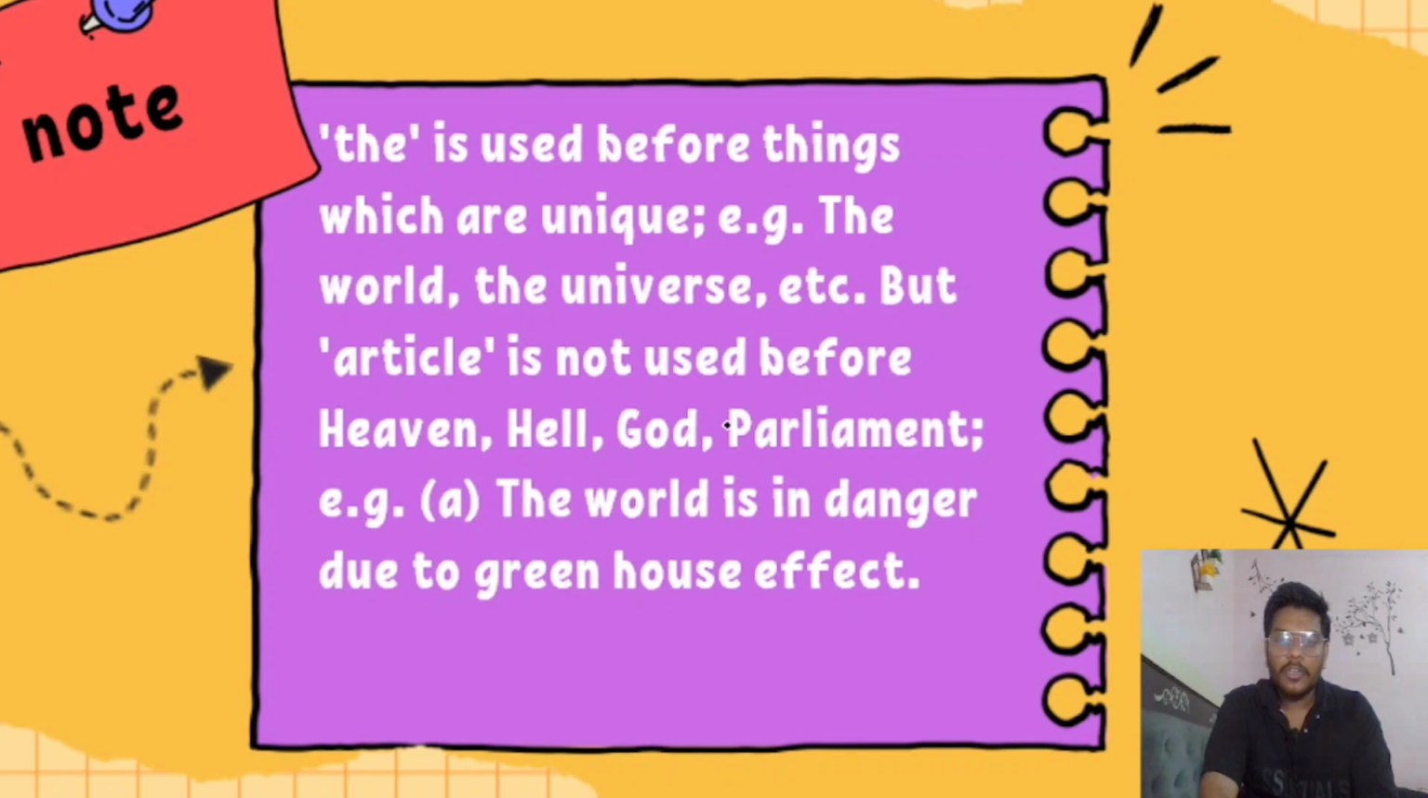But the article is not used before heaven, hell, God, parliament. We don't have to use the article before this kind of noun. Okay, the world is in danger. The world is in danger. World is a noun and it's unique, so we have to use the article.